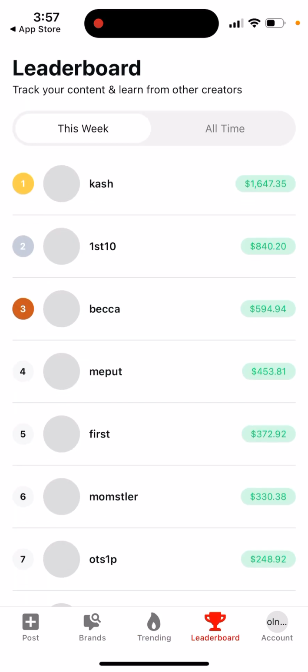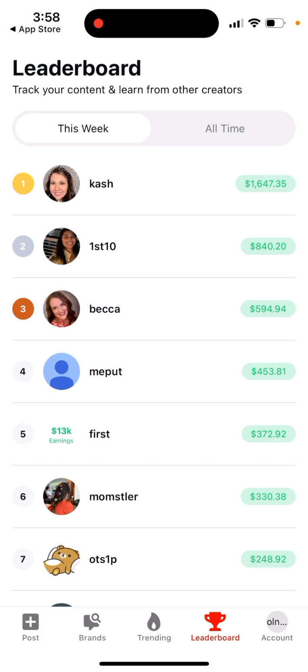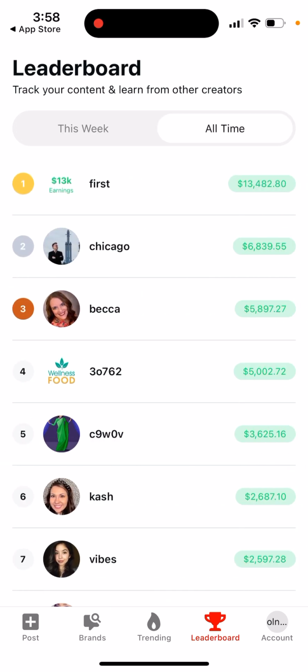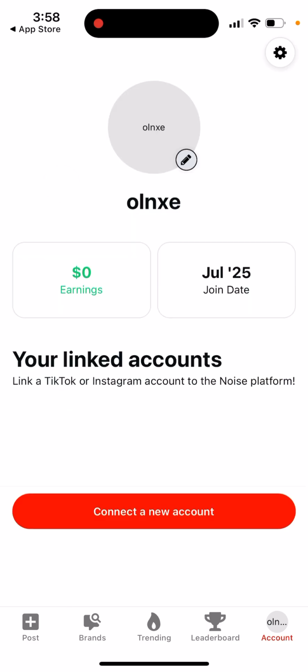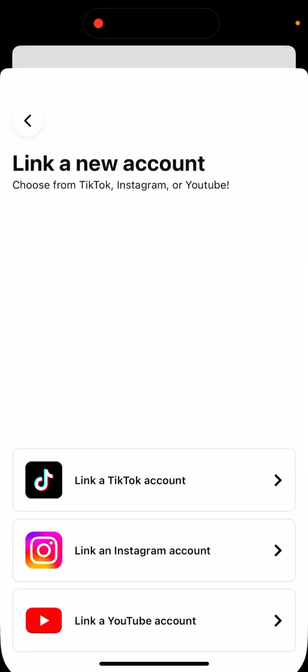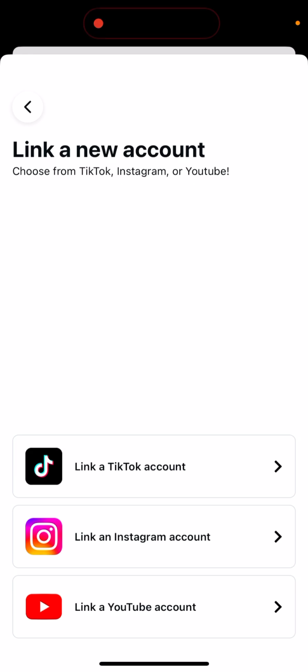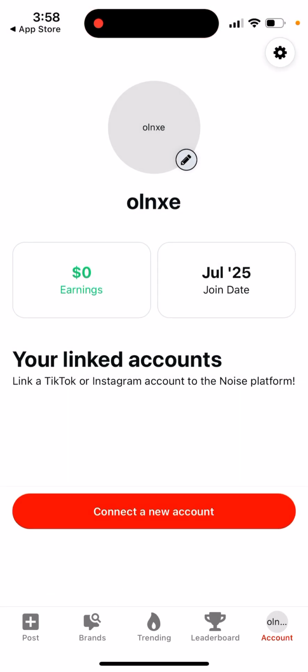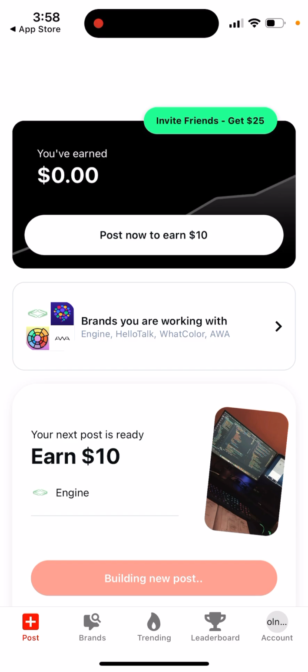And then you can see the leaderboard this week, how many people earned. So some people earned like just $1,600, $600, $300. Yeah, so people earning real money. And then you can see all time 13K, pretty cool. And then yeah, you can just connect your account, TikTok, Instagram, or YouTube. So basically brands create their campaigns and you complete them and earn revenue.